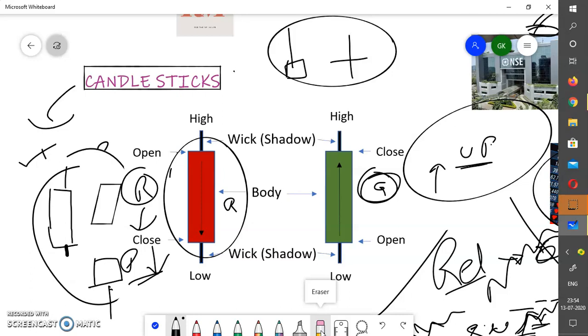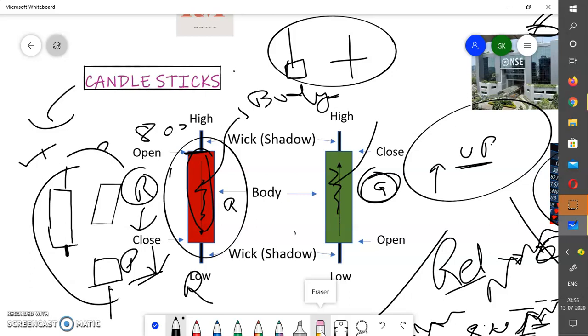Now how to read this candle? Here it is a red candle. A red candle means the price is going down. Suppose this is an 800 price, and it's showing down, so this might be below 800, suppose 700 or 750, something like that. So this shows the price going down. This whole colored part is known as the body of a candle.